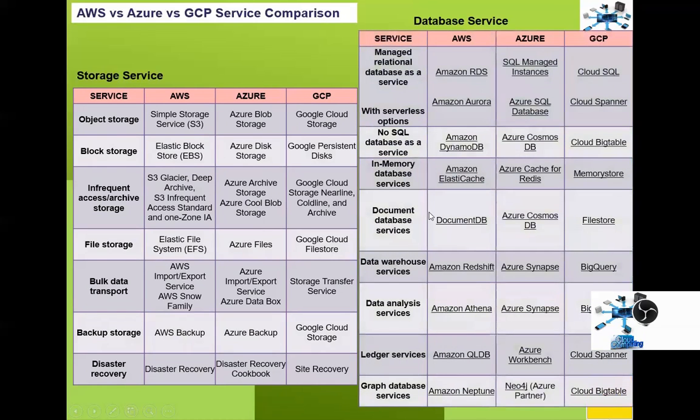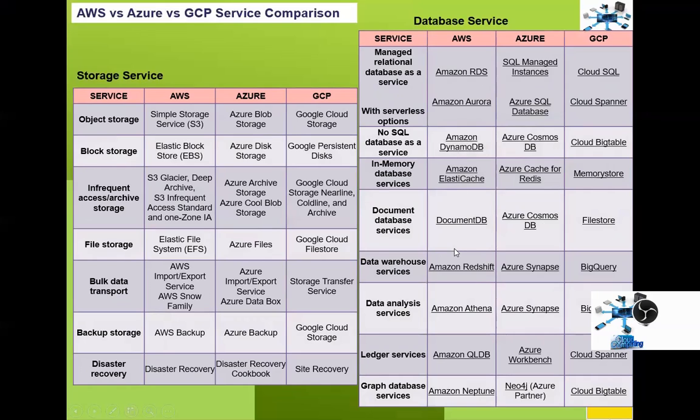And the other one, one of the most popular, is database services. Each and every one has different offerings. For example, if you take NoSQL database as a service, AWS, they have DynamoDB, Azure Cosmos, Cloud Bigtable, that is GCP. Okay, and they have document database services. AWS says DocumentDB, again Cosmos DB by Azure, and GCP Firestore.